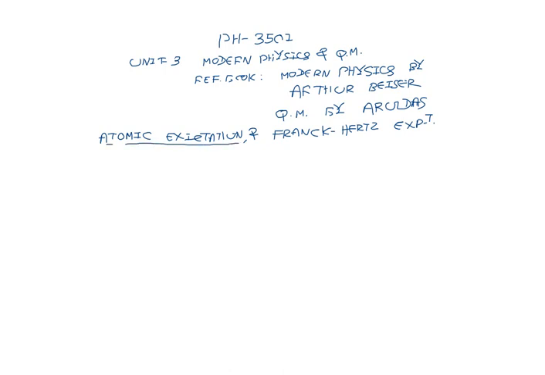There are two principal mechanisms, two methods of exciting the atom from its ground state to a higher energy level. The first method of exciting the atom is the collision of the atom with another particle. As for example, I show the energy levels. Suppose this is the ground state of the atom, n equal to 1, which is called the ground state. n equal to 2 is the first excited state. n equal to 3 is called the second excited state. Suppose the atom is in the ground state.